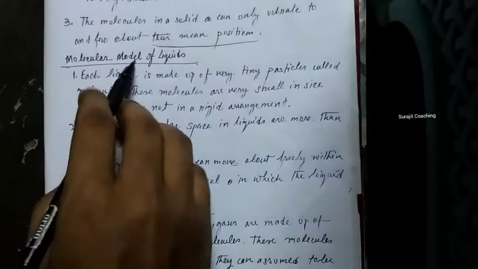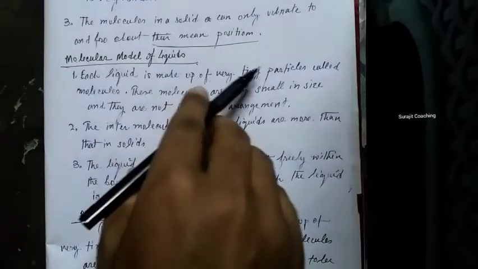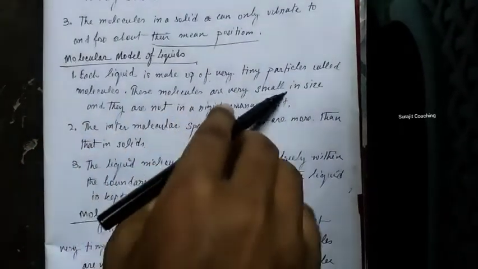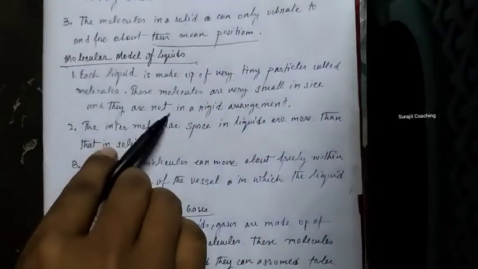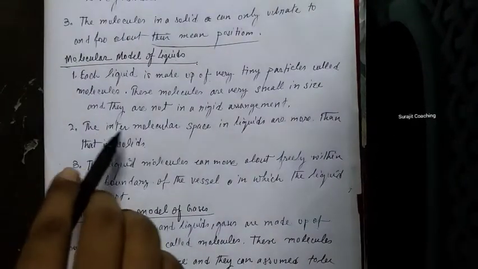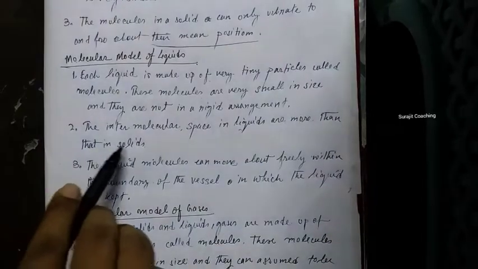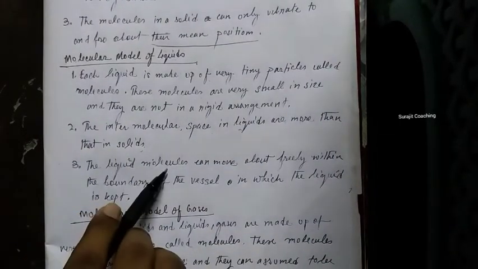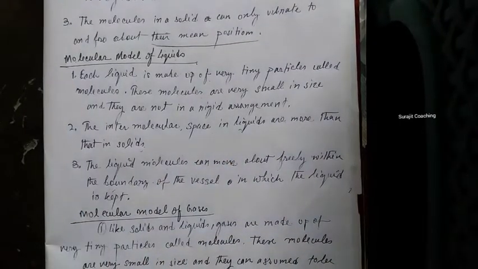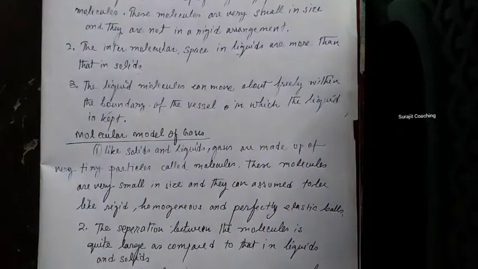Molecular model of liquids: each liquid is made up of very teeny particles called molecules. These molecules are very small in size and they are not in a rigid arrangement. The intermolecular space in liquids is more than that in solids. The liquid molecules can move about freely within the boundary of the vessel in which the liquid is kept.